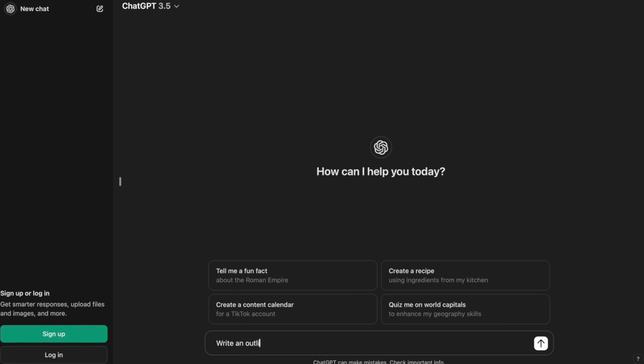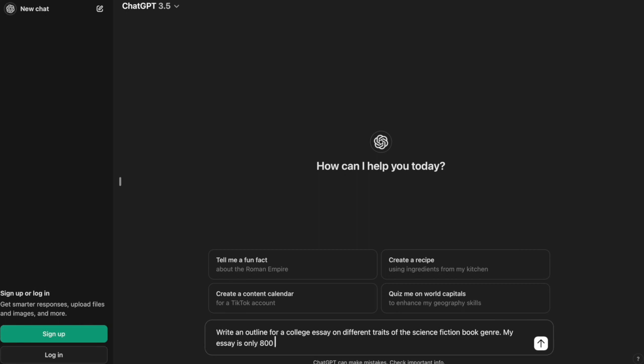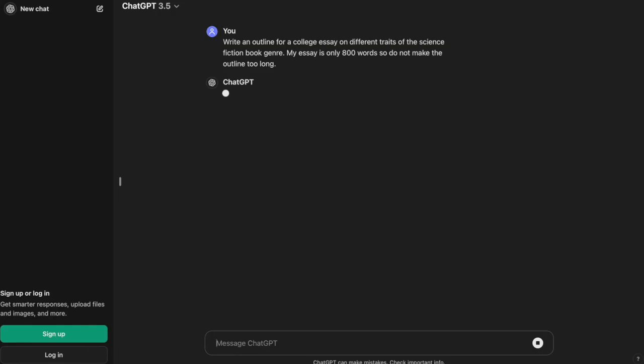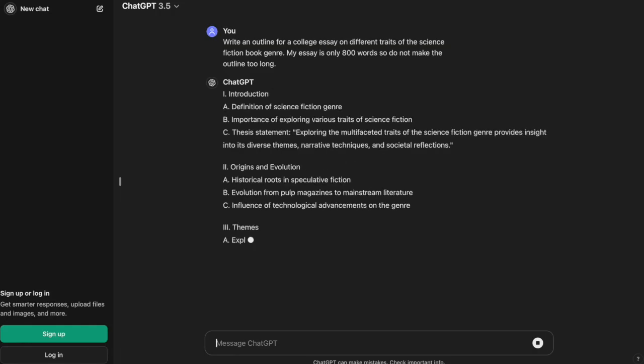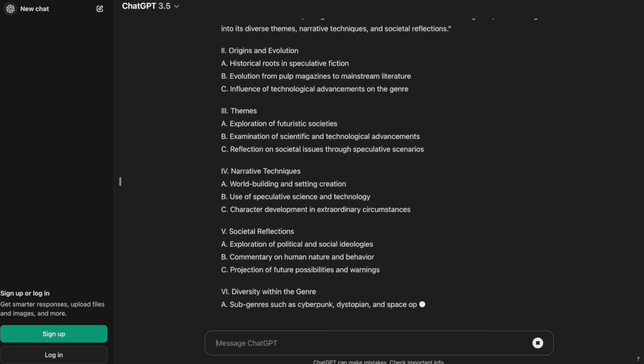Sometimes students use AI to help them outline their writing assignments. And on the surface, this seems like a pretty benign use. If a student's just getting main categories from the AI, just some broad suggestions for an outline, that's less problematic. But what I'm asking AI here is to generate an entire outline for an essay. I specify the word length of the essay, and the AI is going to respond with a pretty granular outline that tells me what to write about in each paragraph or each section, and then all the subtopics.